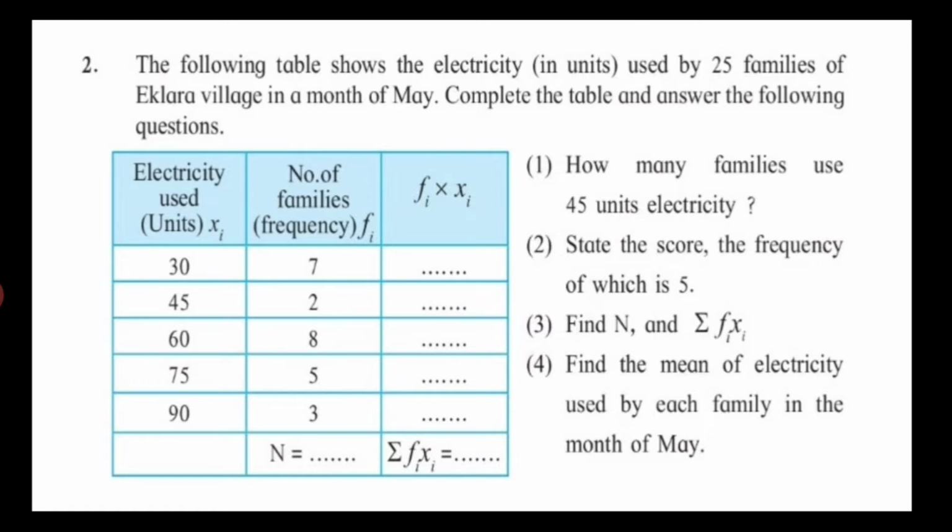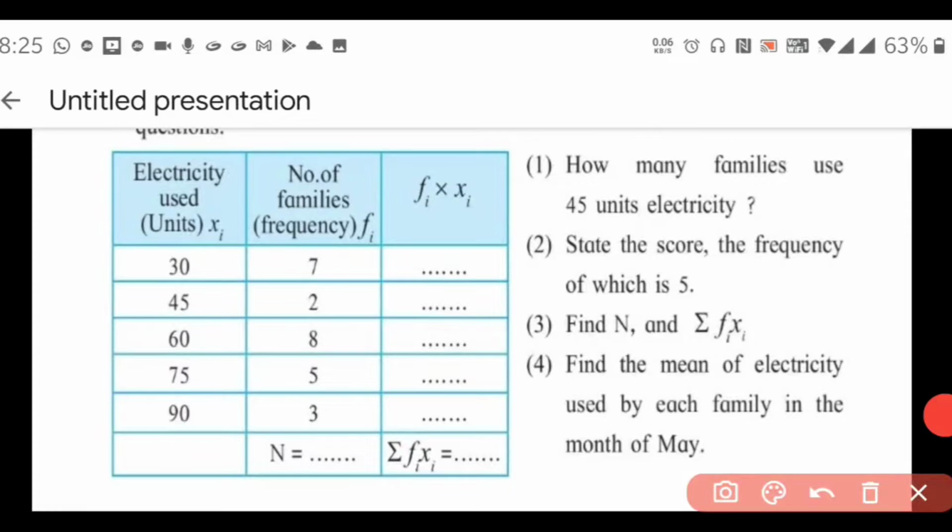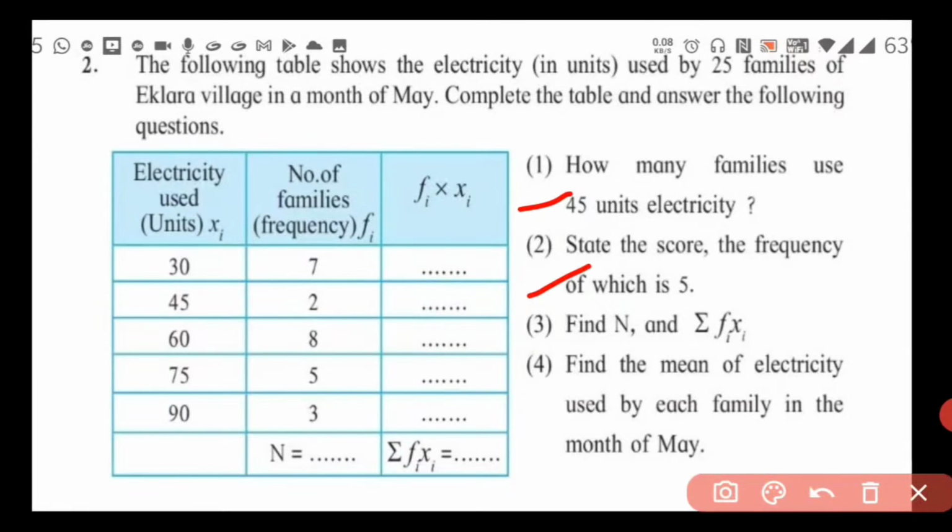We will fill in the blanks, and after filling them, we will find the answers to these 4 questions. 1, 2, 3, 4 questions are given to us. So let us do it in our notebook again.